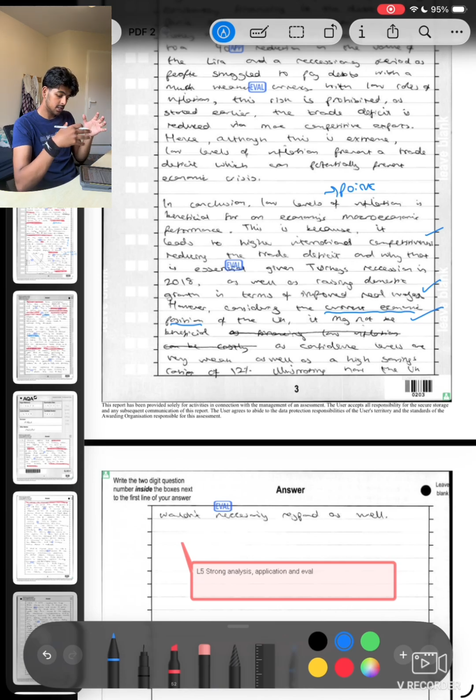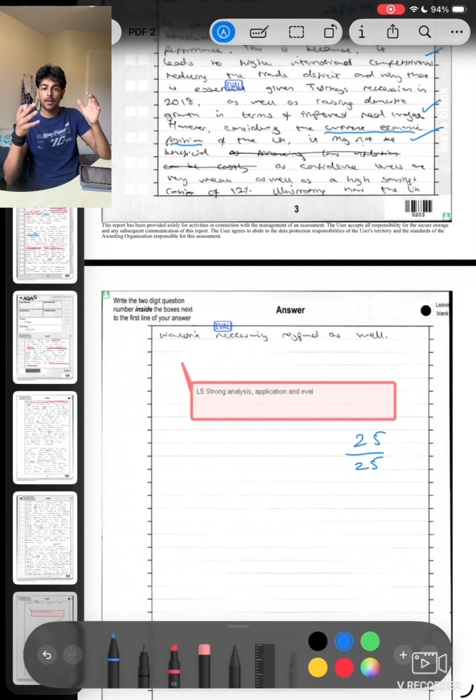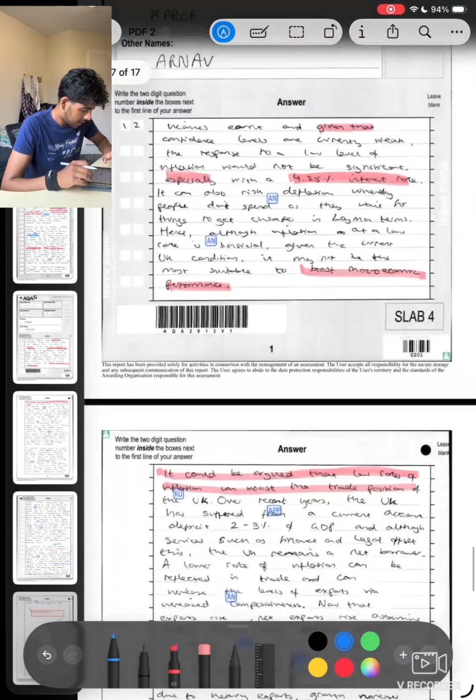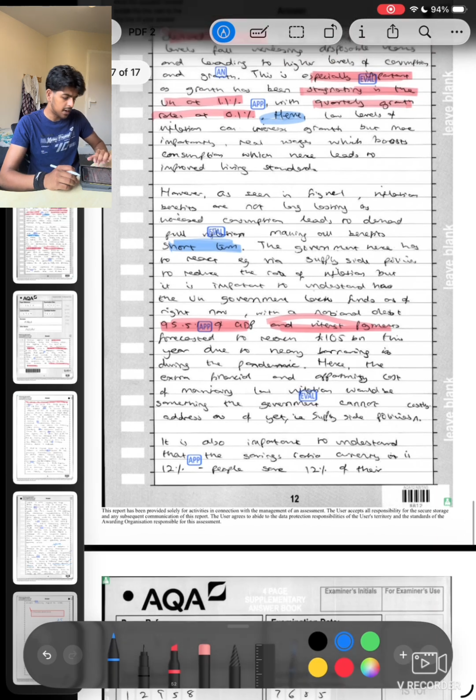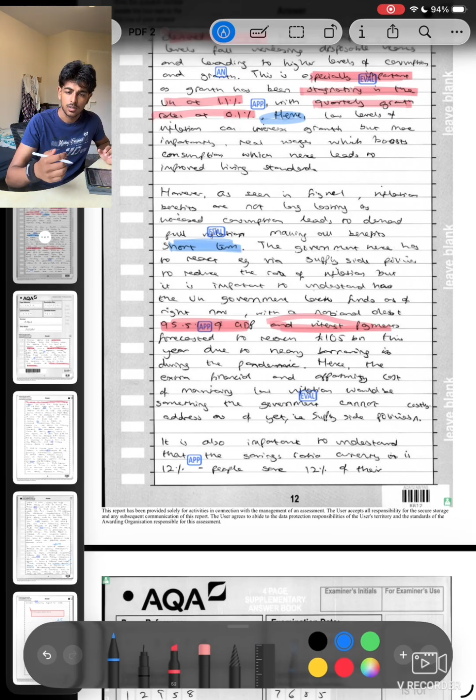But regardless, you can see the examiner said strong analysis, application, and evaluation, and has given me a 25 out of 25 here. So even if you haven't fully doubled down on your essay answers and everything, as long as you've got your evaluation, because that's what the examiners really look for, as long as you've got your analysis and that you're using your facts and figures and your application, sorted. So that is a perfect essay. That is 11 out of 15 level 3 analysis for the question above. But I hope that helps in terms of answering any questions.